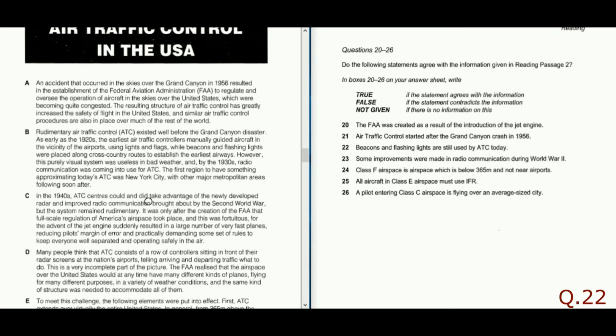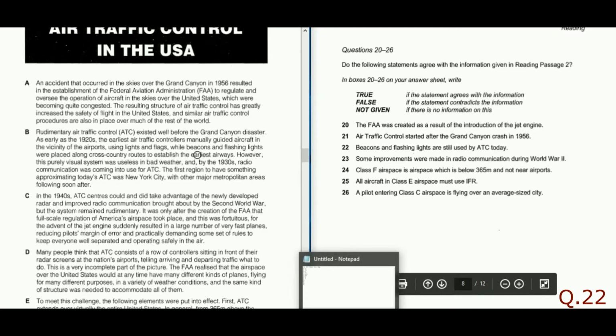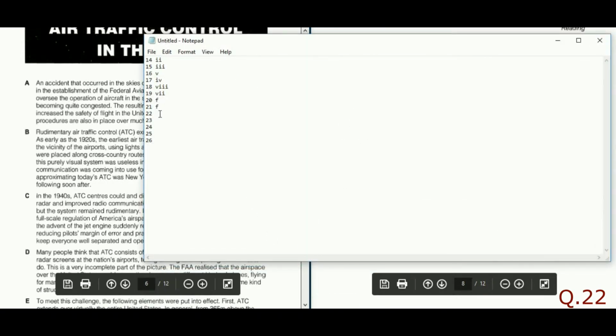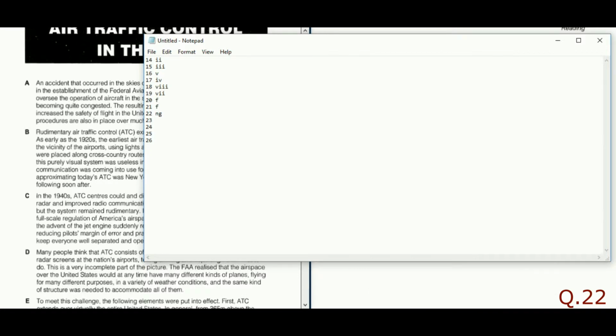Earlier it was being used, and one could get confused, but understand it was only useless in bad weather. Also, they haven't said that this equipment is no longer in use. So we do not find any relevant information regarding the usage of such equipment as of now, and thus nothing is contradicting the statement either. So the answer for question 22 will be not given.